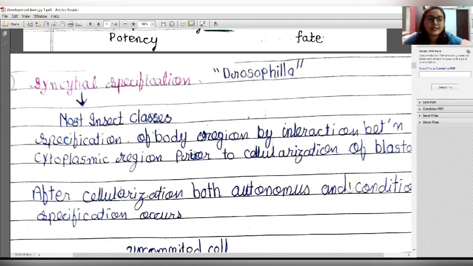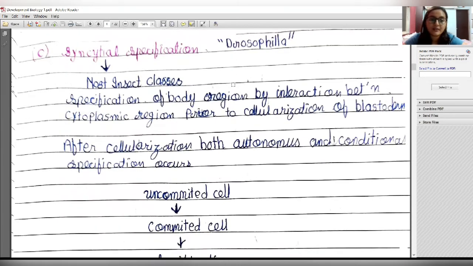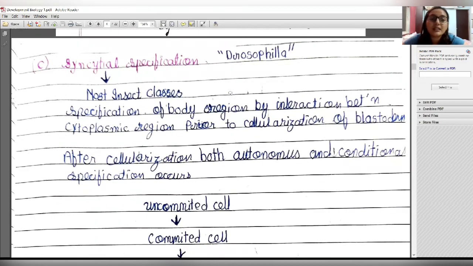Now the third is syncytial specification. Syncytial specification is seen in most classes of insects. In arthropods it is seen, and majorly we will see syncytial specification in Drosophila. So what is that?